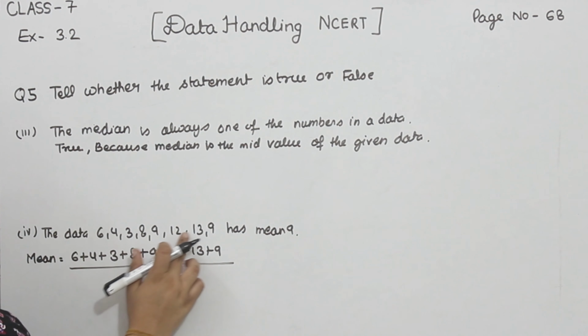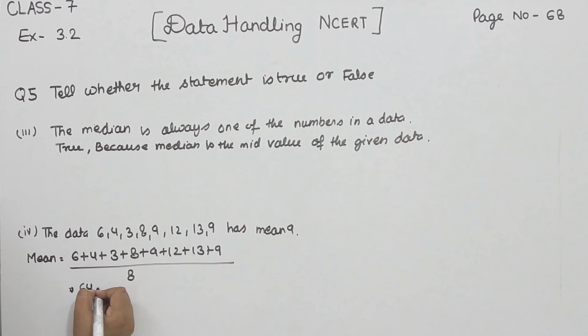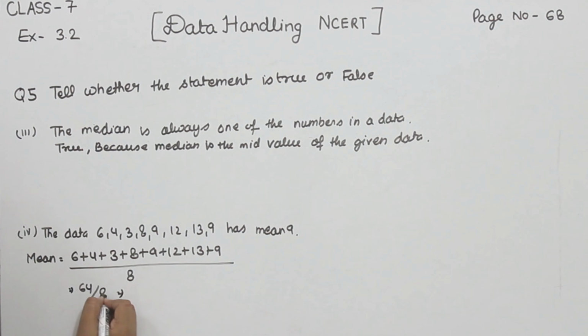Now we add them, so we get 64 divided by 8. Now 8 eights are 64. So the mean is equal to 8. And in the given question, the mean is 9. So the statement is false. So we'll write here false.